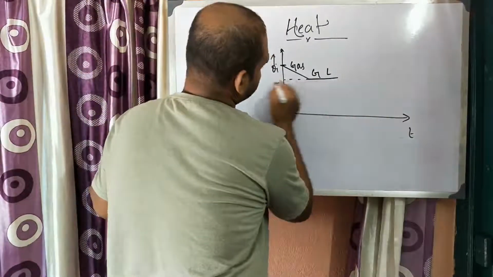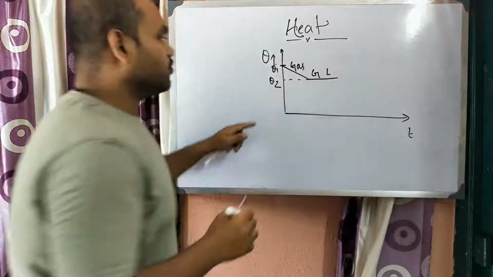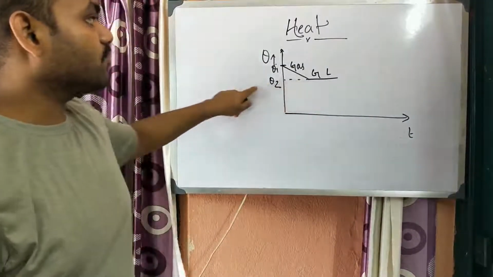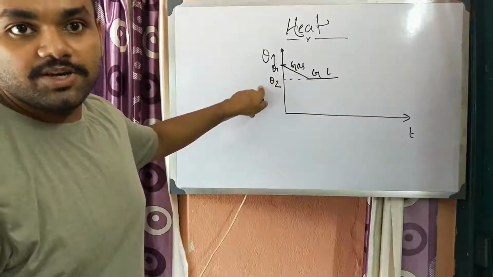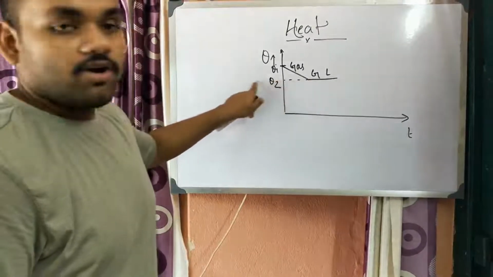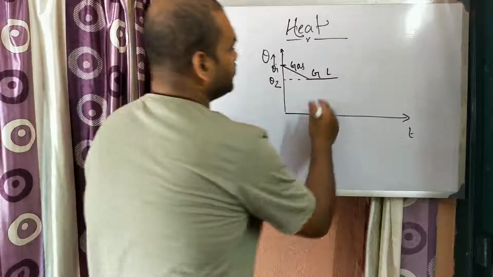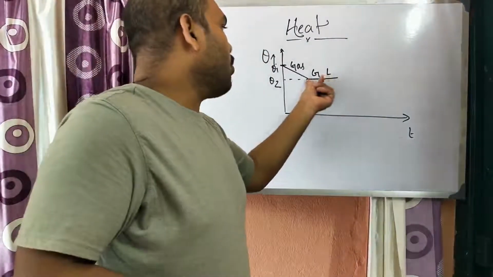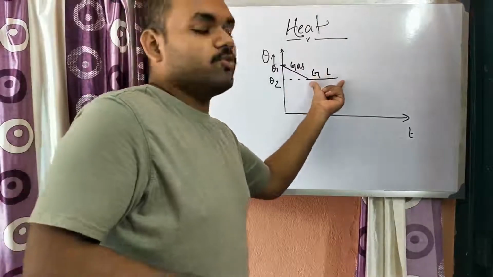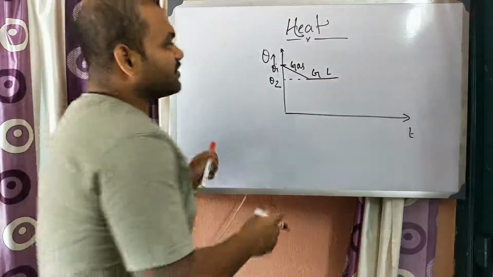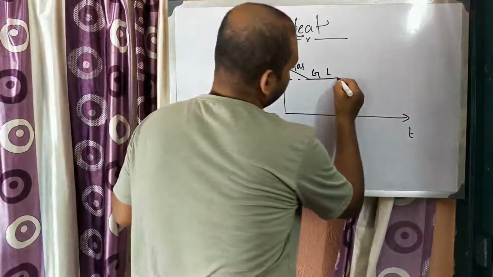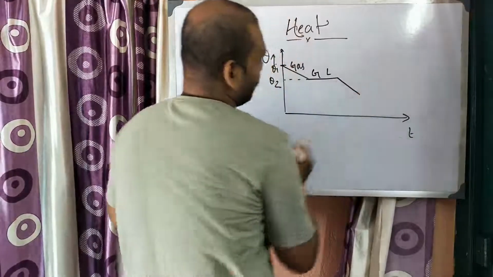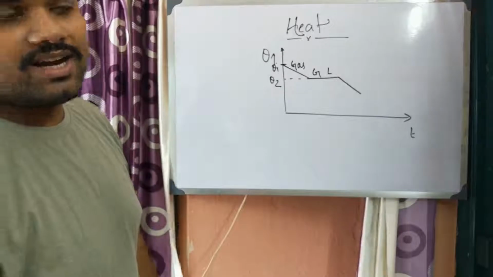Suppose the temperature is theta 2. So theta 2 is the temperature or boiling point of the particular liquid. Now if we still extract the heat, then after some time all the gaseous substance comes to liquid state. Then after that, if we again extract heat, then the temperature of the liquid starts decreasing.